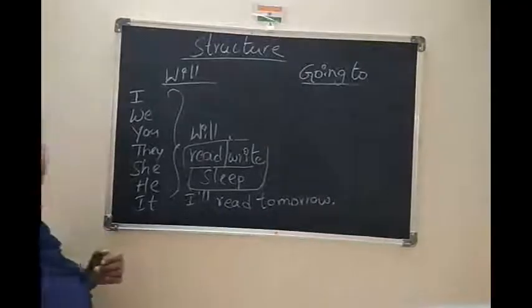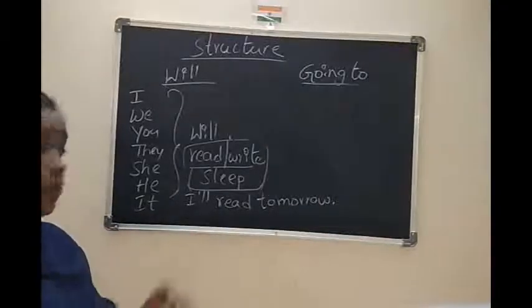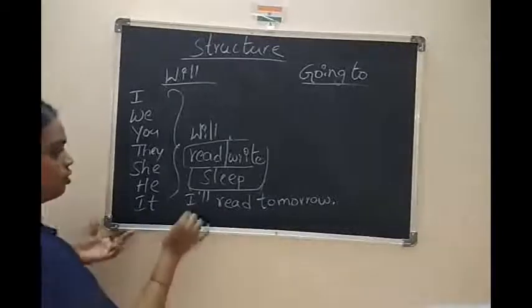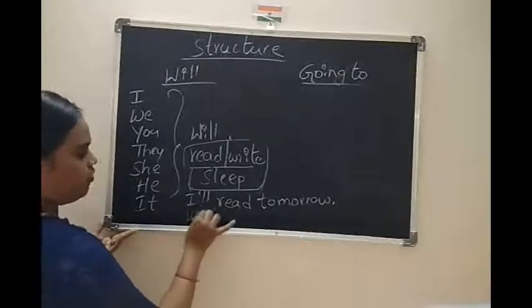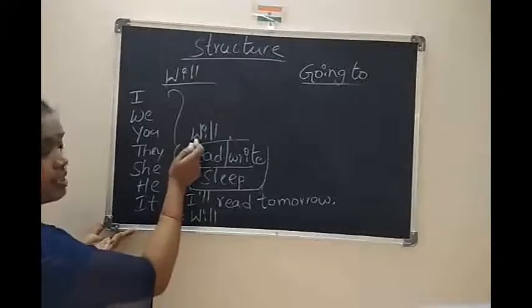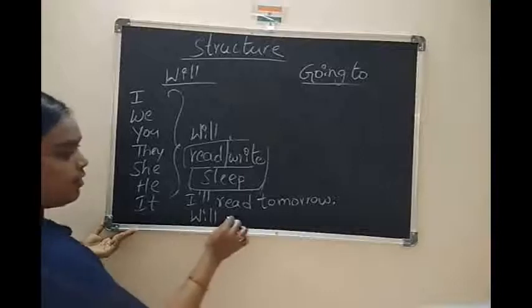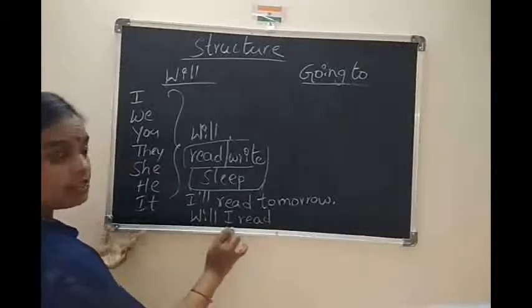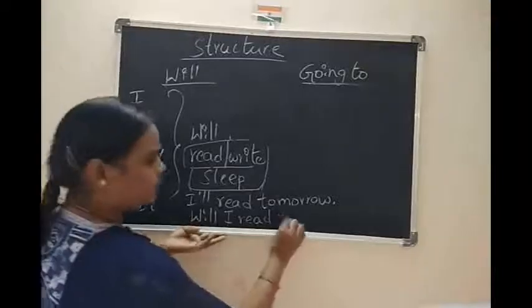This is sentence. Now how can you write in the same question form? So you have to use will. Coming to that helping verb, that is auxiliary verb coming to first. Will I read? Next subject. Will I read tomorrow?